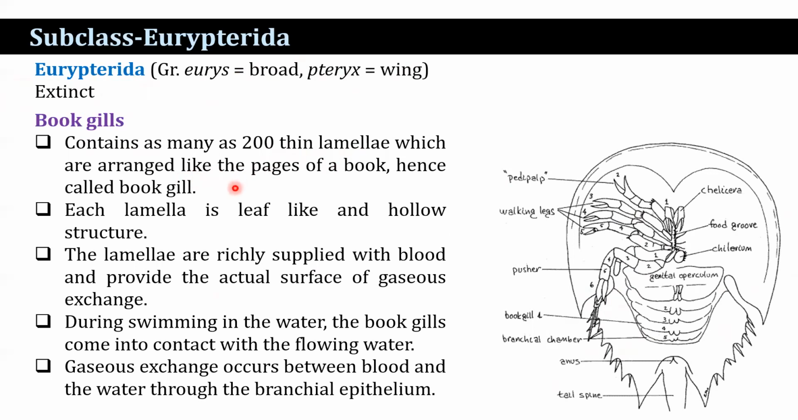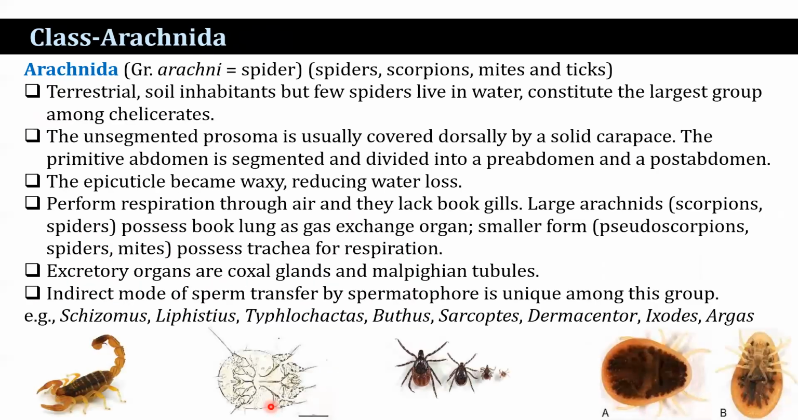Each lamella is a leaf-like and hollow structure. The lamellae are richly supplied with blood and provide the actual surface of gaseous exchange. During swimming in the water, the book gills come into contact with the flowing water. Gaseous exchange occurs between blood and the water through the branchial epithelium. Now, class Arachnida. Arachne means spider. They include spiders, scorpions, mites, and ticks.